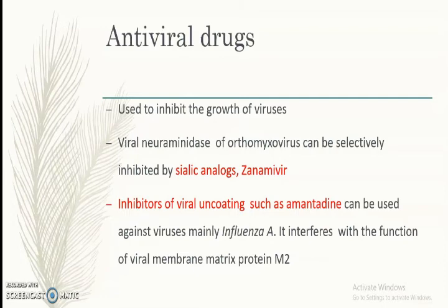Antiviral agents are used to inhibit the growth of viruses. Viral neuraminidase of orthomyxovirus can be selectively inhibited by sialic acid analogs or zanamivir. That is, these two antiviral drugs can be used for inhibiting the viral neuraminidase of orthomyxovirus, thereby inhibiting the infection. Then, inhibitors of viral uncoating such as amantadine can be used against viruses, mainly influenza type A. It interferes with the function of the viral membrane matrix protein M2.